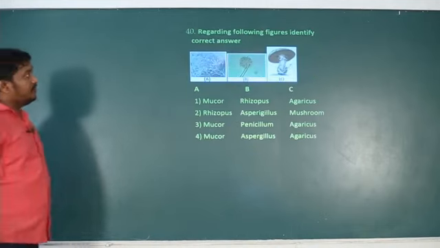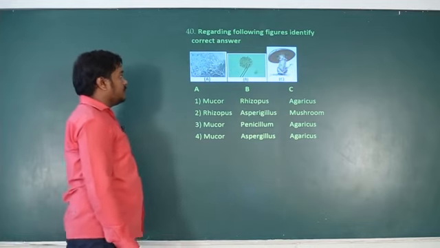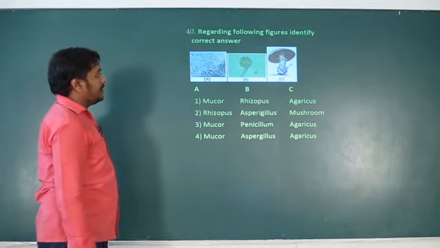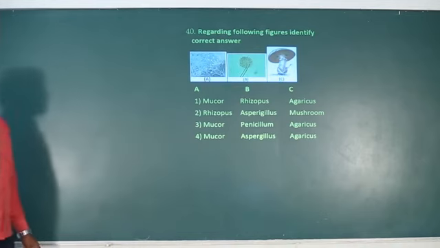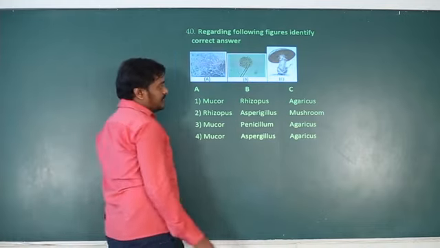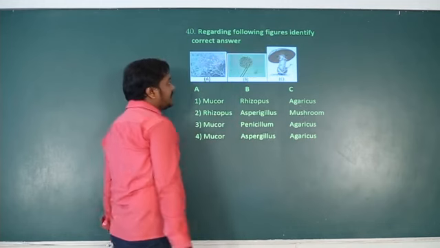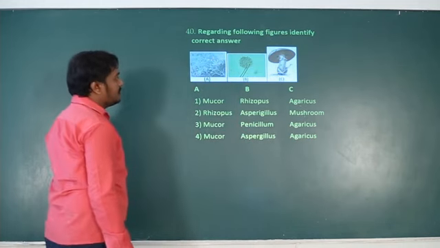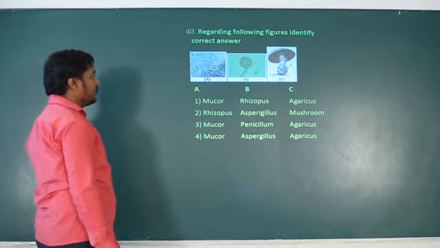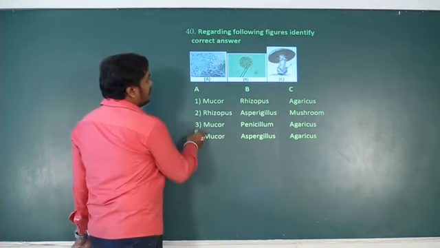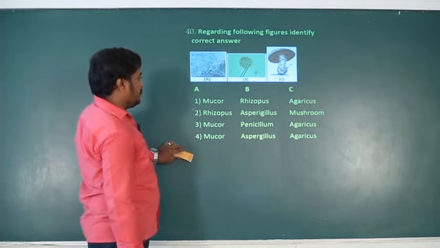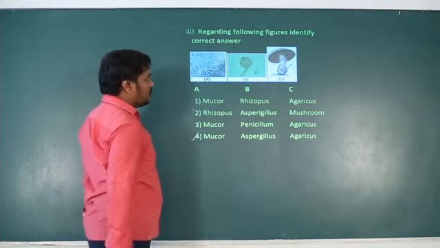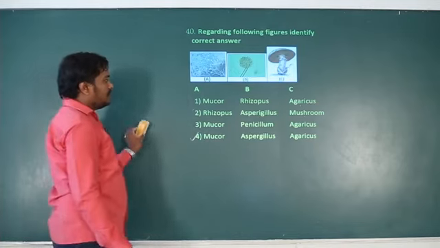Regarding the following figure, identify the correct answer. They are asking what A is, what B is, and what C is. A is Mucor, B is Rhizopus or Aspergillus, C is mushroom. Of course, mushroom and Agaricus both are the same, so they are expecting a specific answer. Actually, A is Mucor, B is Aspergillus, not Rhizopus. Here you see: Mucor, then Aspergillus, then Agaricus. So this is the right answer.